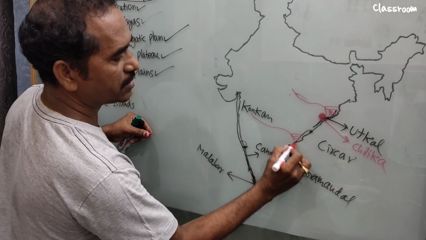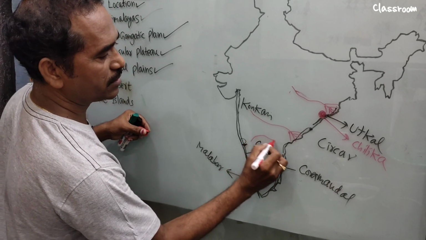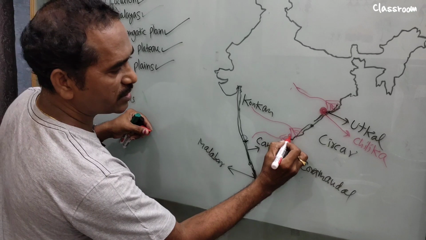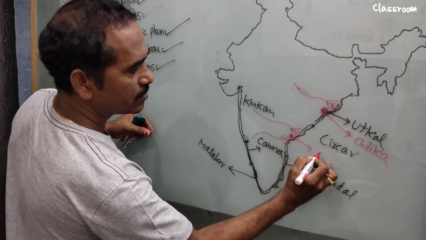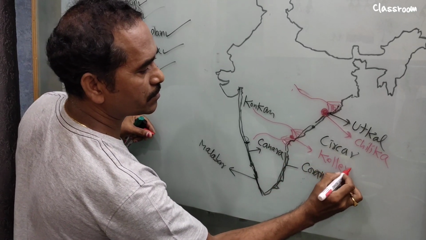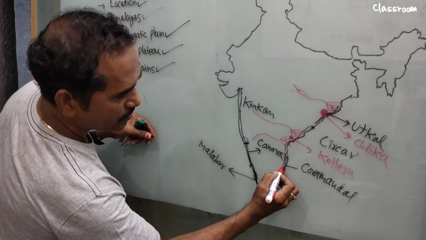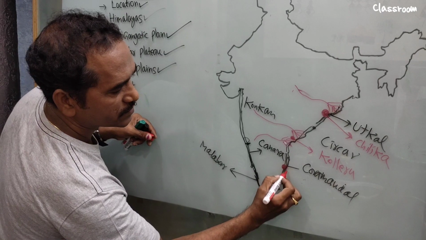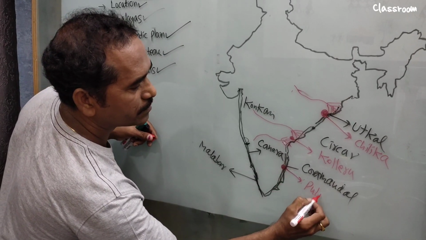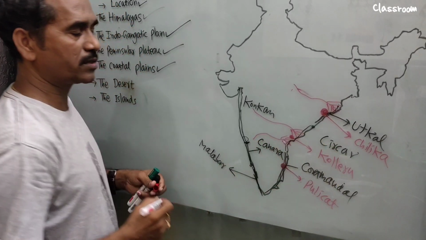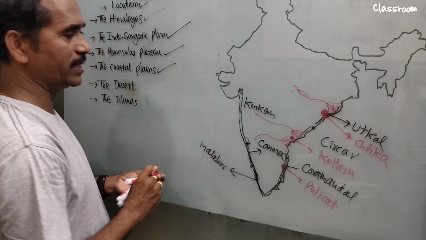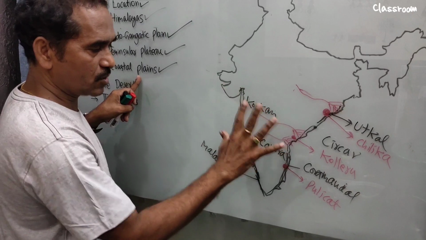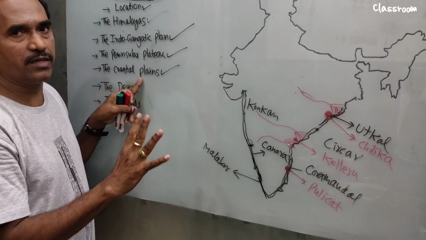The Godavari delta is also important. This one is the Krishna Godavari delta. In between these two you find Kolleru lake, and between Andhra Pradesh and Tamil Nadu, exactly here, you find Pulicat. So these are important lakes we find in the east coastal plain. From the coastal plains, these are the questions or points we may face in the examination.